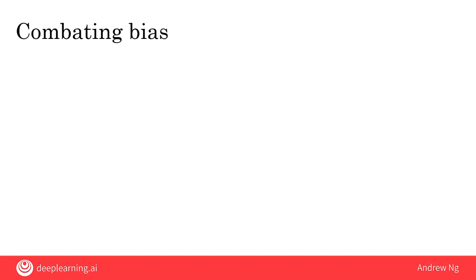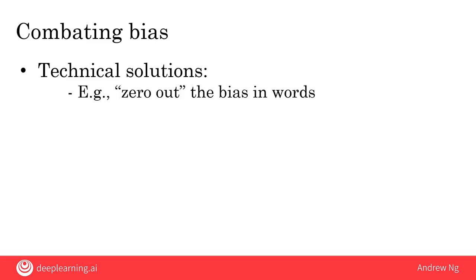Because of these issues, the AI community has put a lot of effort into combating bias. For example, we're starting to have better and better technical solutions for reducing bias in AI systems. In the example you saw at the start of this video of the AI outputting bias analogies, simplifying the description a little bit, researchers have found that when an AI system learns a lot of different numbers with which to store words, there are a few numbers that correspond to the bias, and if you zero out those numbers, just set them to 0, then the bias diminishes significantly.